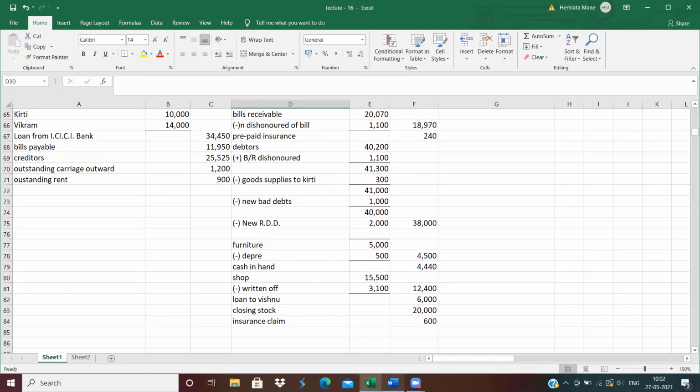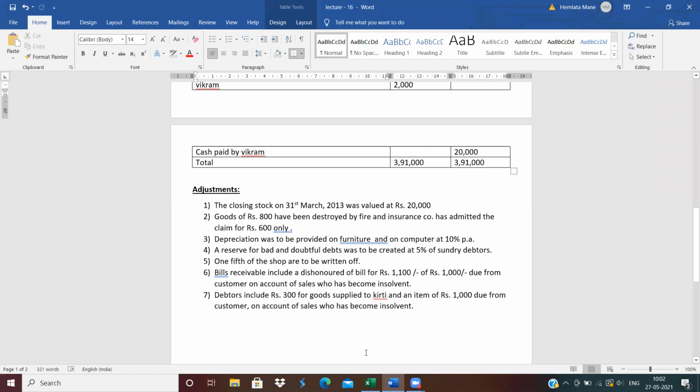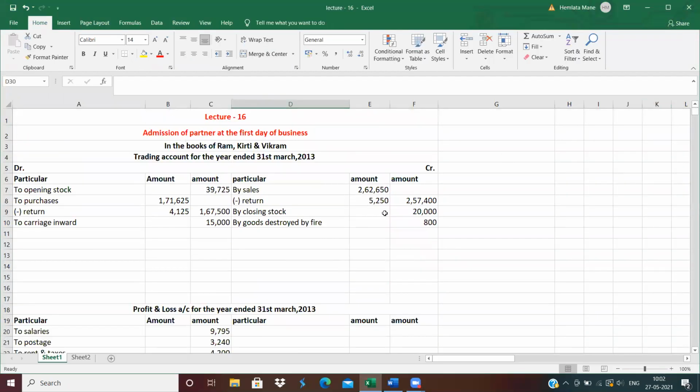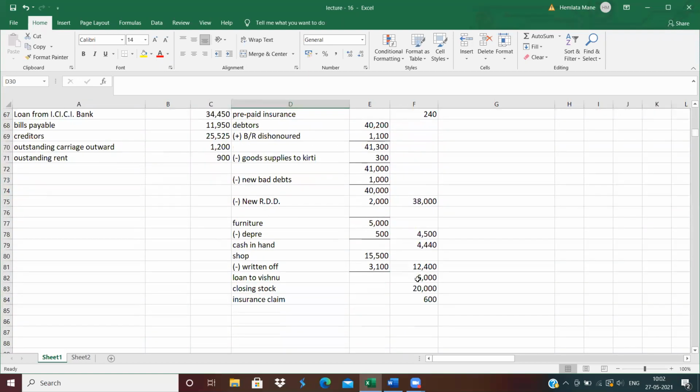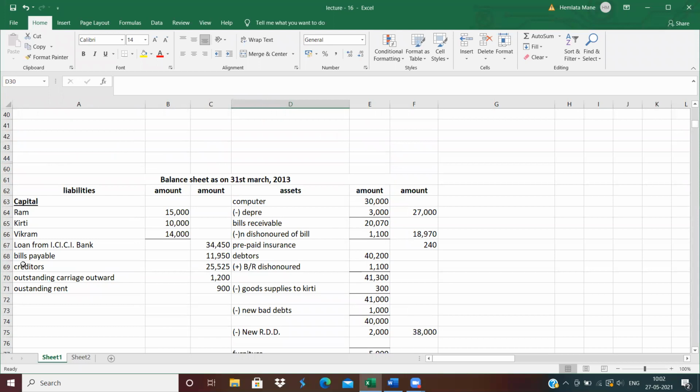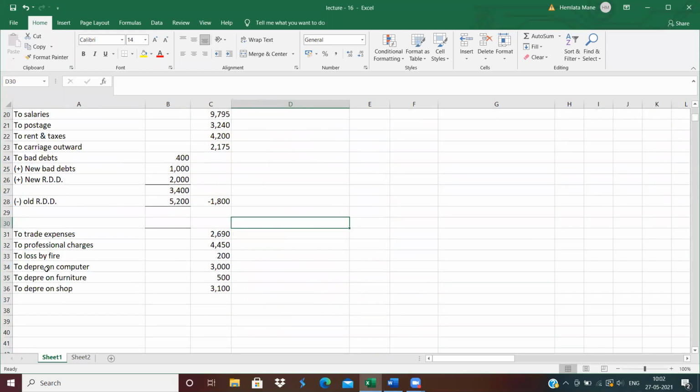Okay. Now next adjustment is goods destroyed by fire. First effect, trading account credit side, goods destroyed by fire. The insurance company admitted a claim of rupees 600. So here we write loss by fire 200. Total goods destroyed by fire 800. The insurance company gives us 600 rupees, means our loss of rupees 200.